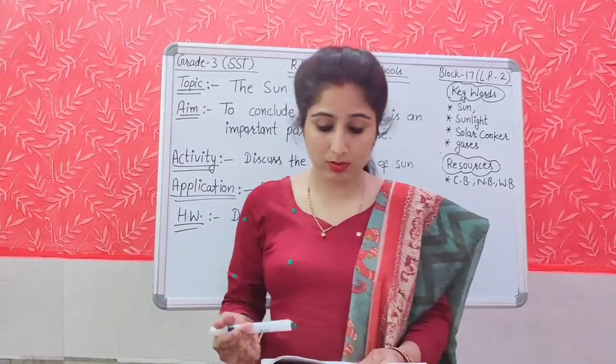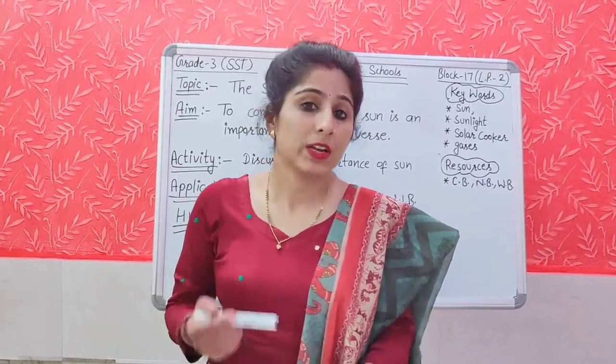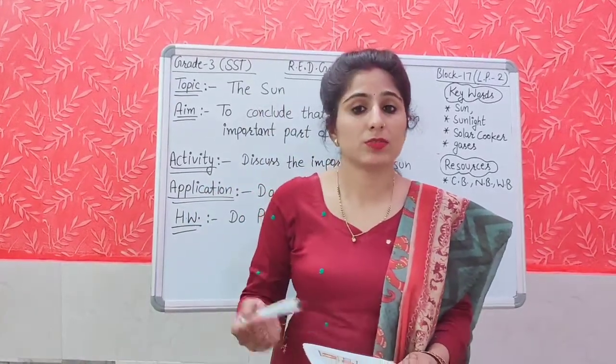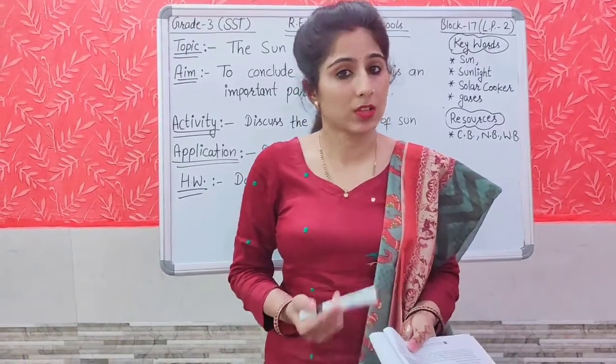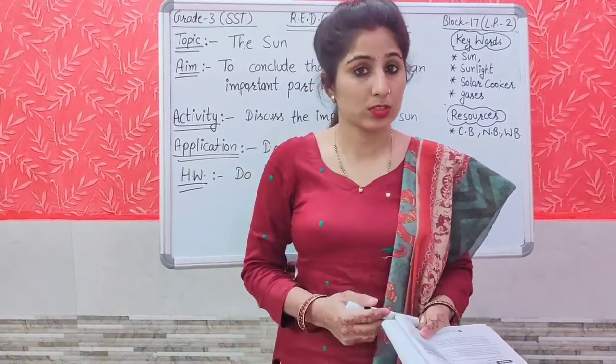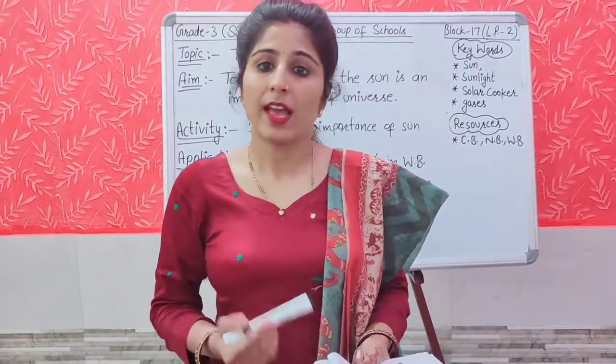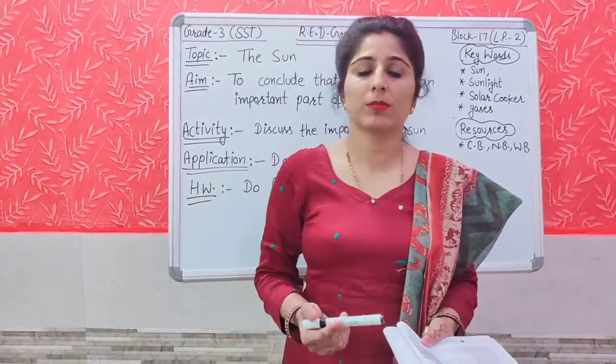And how is the sun important for human beings? The energy we are using. The sun gives us heat and light used to cook food, to run the cars, and for many more things. And plants also need the sun, as the plants prepare their food in the presence of sunlight.